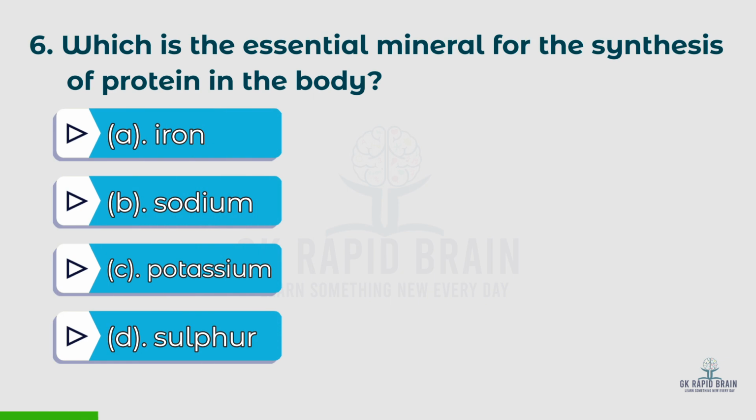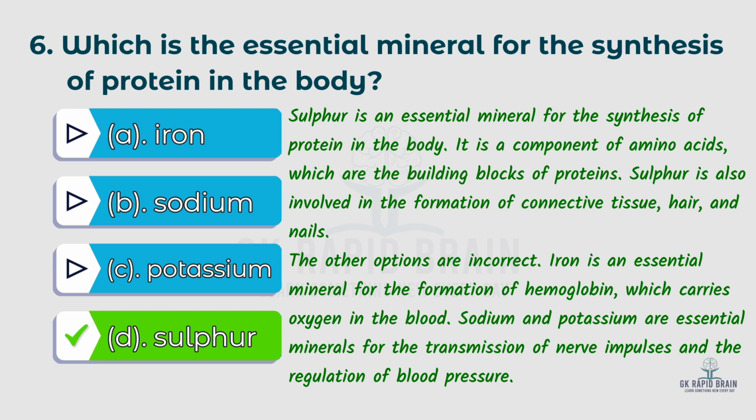Sixth question. Which is the essential mineral for the synthesis of protein in the body? Options: A. Iron, B. Sodium, C. Potassium, D. Sulfur. The right answer is D. Sulfur. Sulfur is an essential mineral for the synthesis of protein in the body.